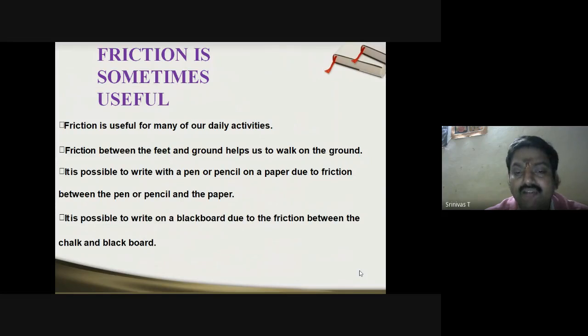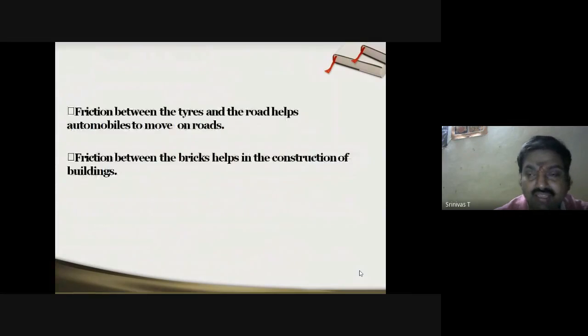And other things are like it's possible to write with a pen. Again, if the friction force is not there, we cannot write with a pen on a paper. Lastly, it is possible to write on a backboard, again due to the friction between the chalk and the backboard. So these are the things.